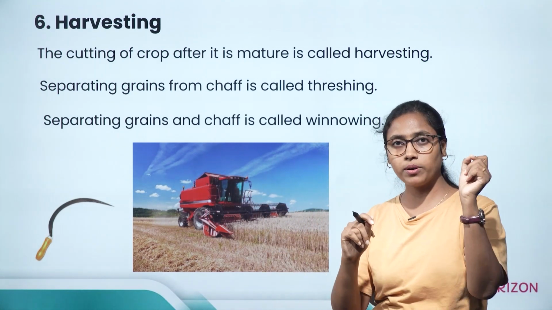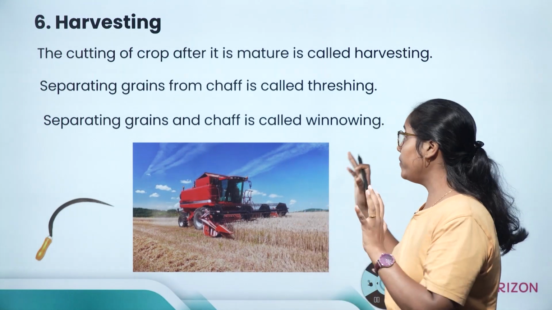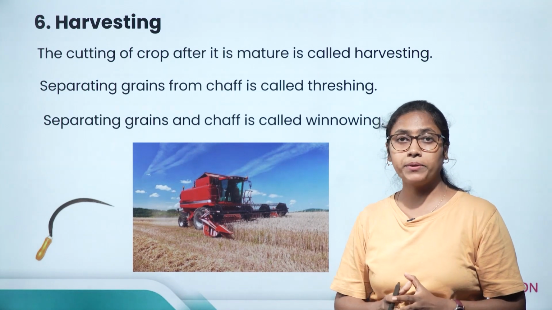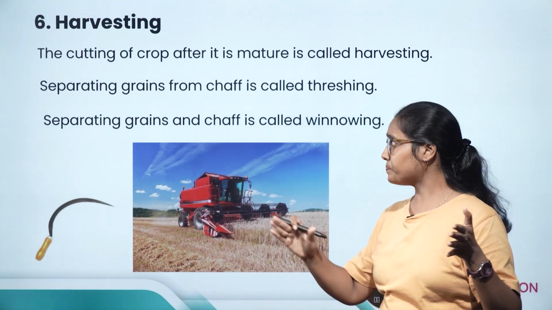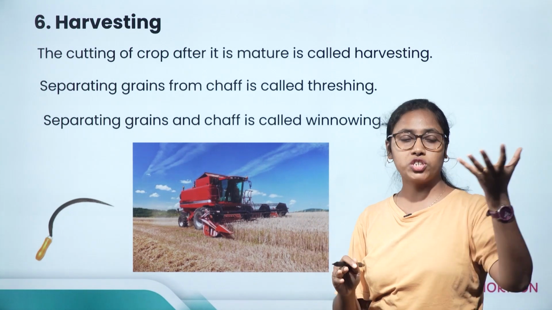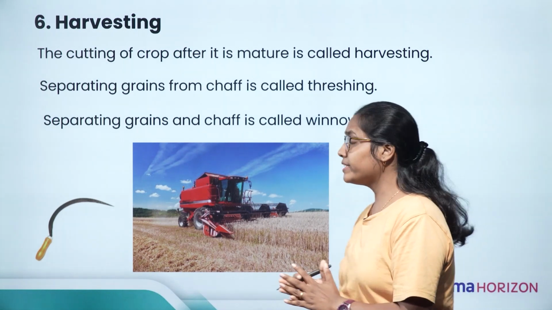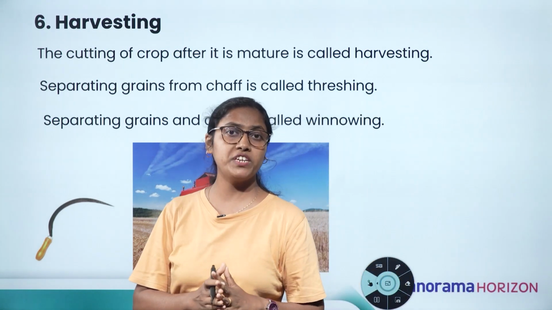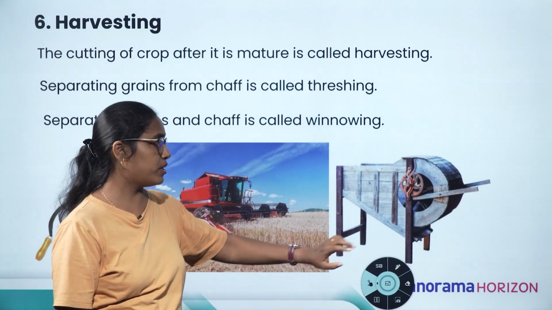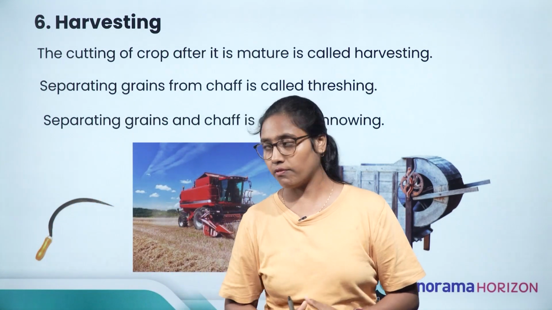Okay, it has come out from the shaft, but there is a mixture of shaft and grain. So winnowing is the last step here, where the grains get separated from the shaft. Shaft will be in one place and grains will be in the other place. For this purpose also, nowadays we have winnowing machines. Winnowing machines are used to separate the grains from the shaft.